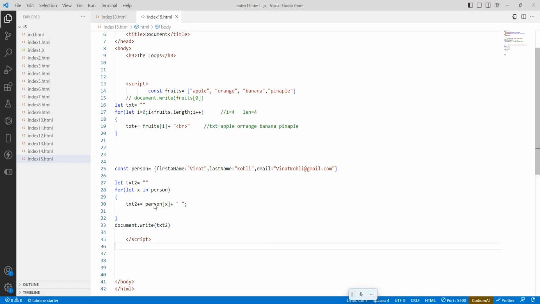The loop is running like this. For is a loop, and let x in person. The for...in loop is for iterating through the object. The person contains all the values.